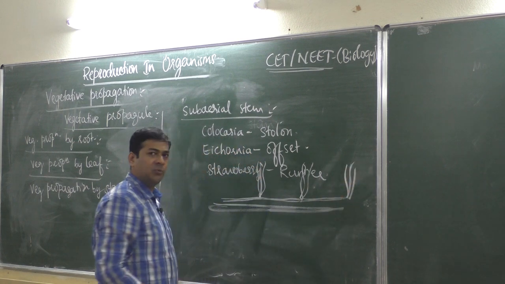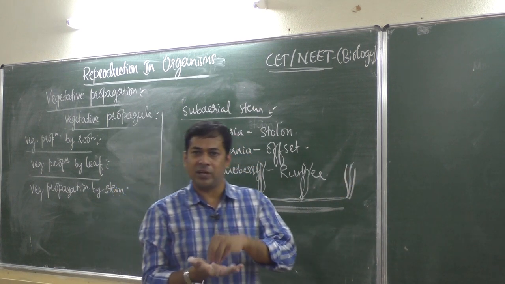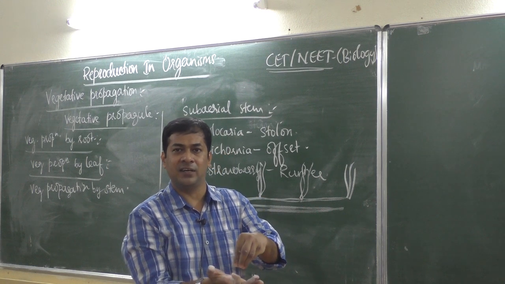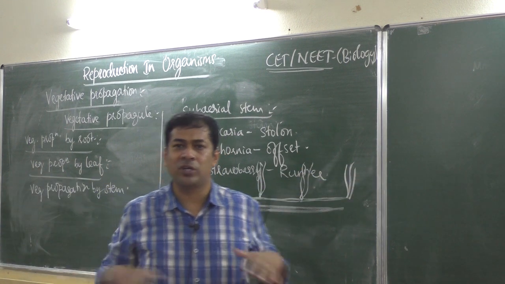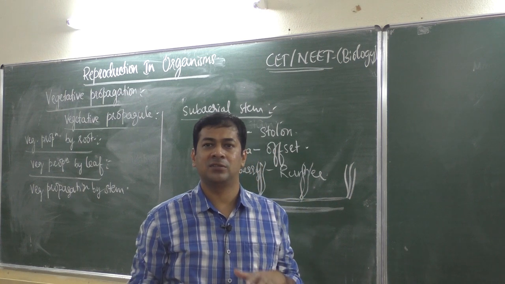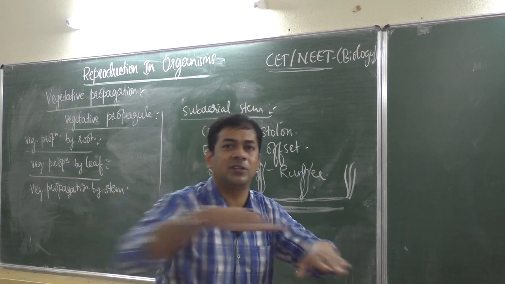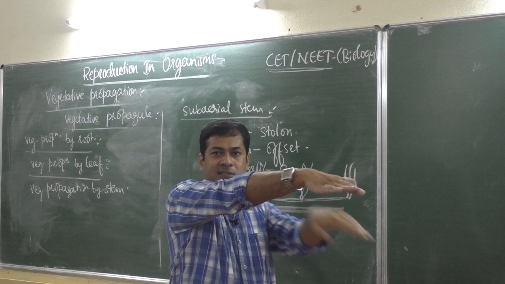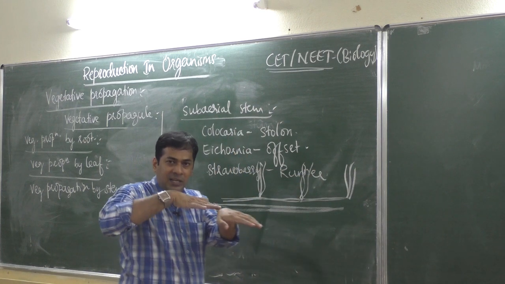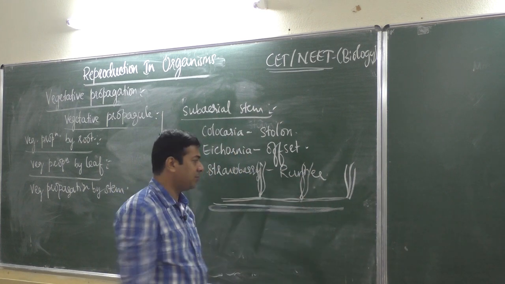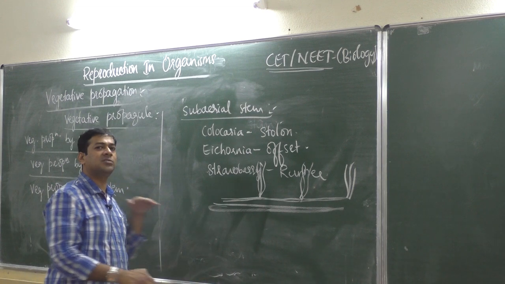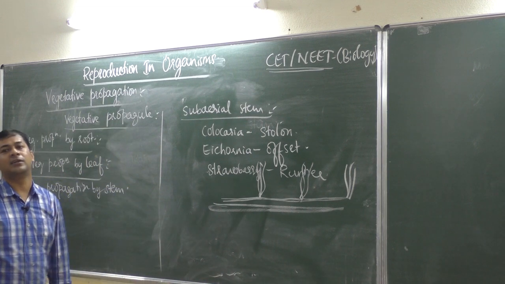Like that, if you try to grow one strawberry plant in a piece of land, then the whole area will be occupied by strawberry only, because it grows that fast. It grows on the surface, parallel to the soil surface. That is why it is called runner, it runs on the soil.